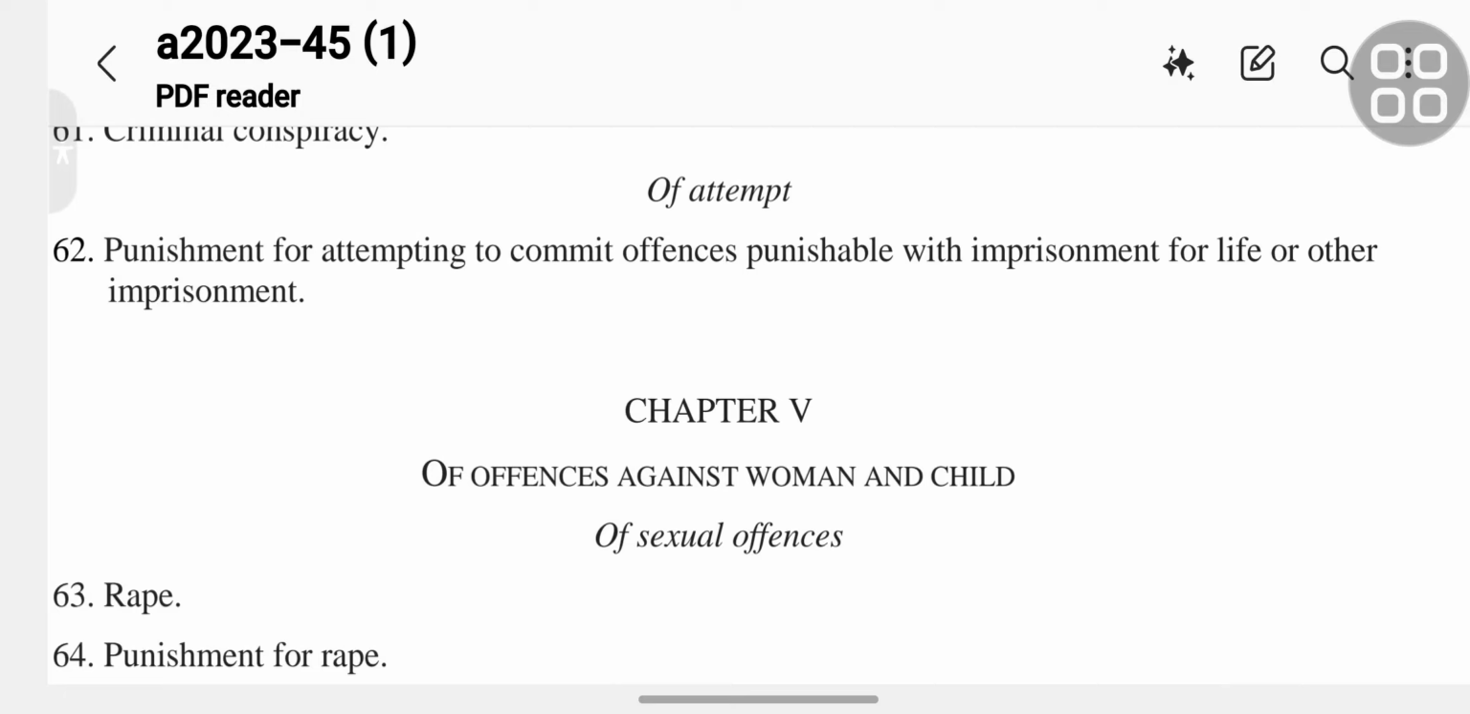Section 62, punishment for attempting to commit offenses punishable with imprisonment for life or other imprisonment.